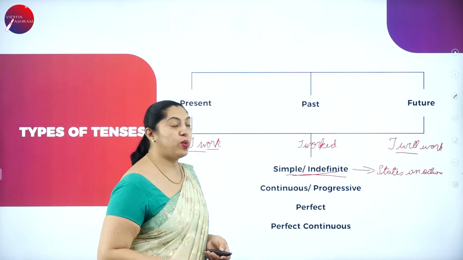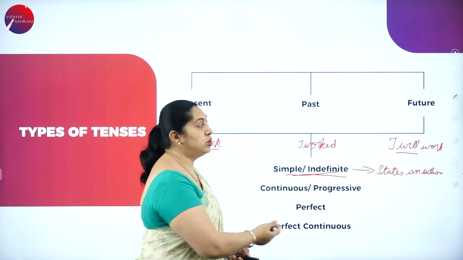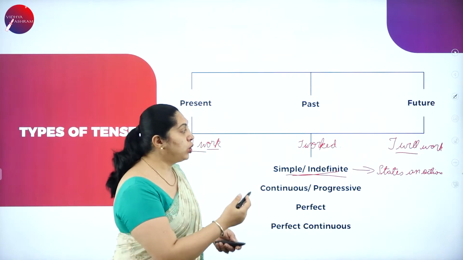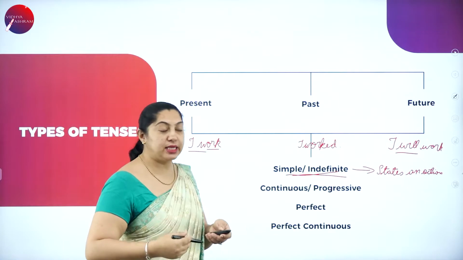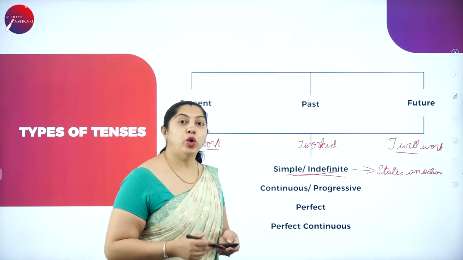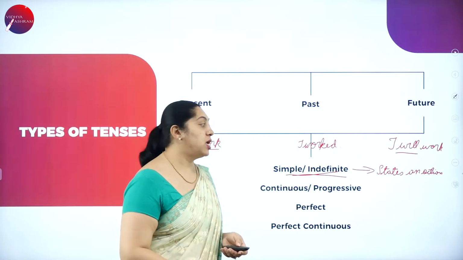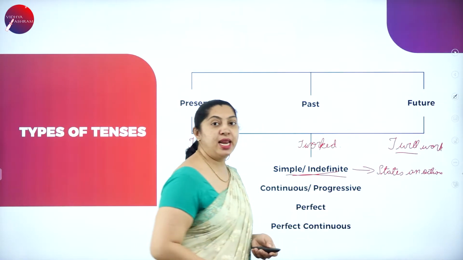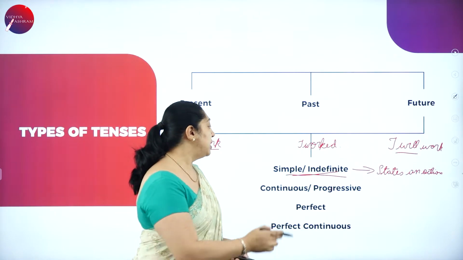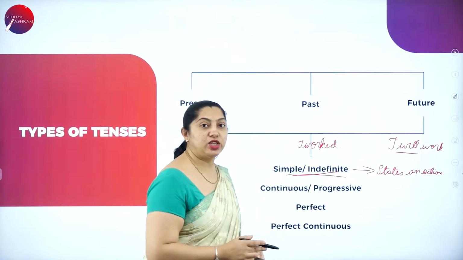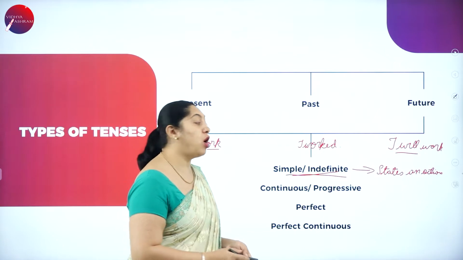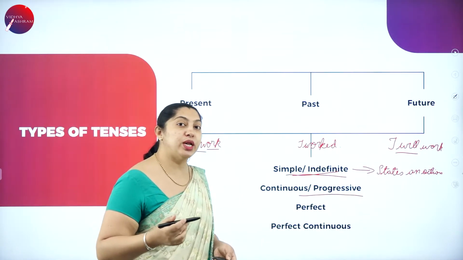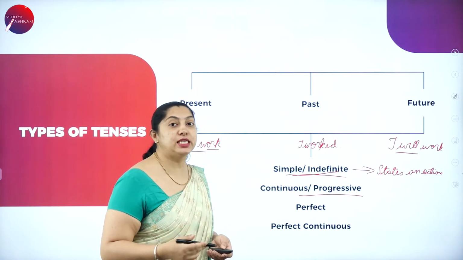Moving on to the next one, present continuous, past continuous or future continuous. You will learn one by one in the next slide. I'll just brief you about what action it states. When I speak about the simple or indefinite tense, it states an action. Next, the present continuous, past continuous, future continuous, or progressive tense. Continuous tense or progressive tense. What does it state here?